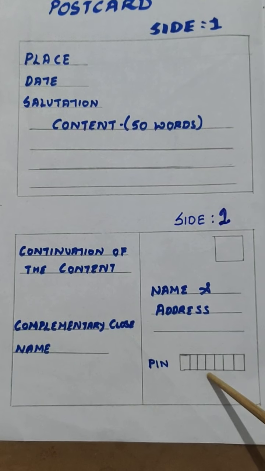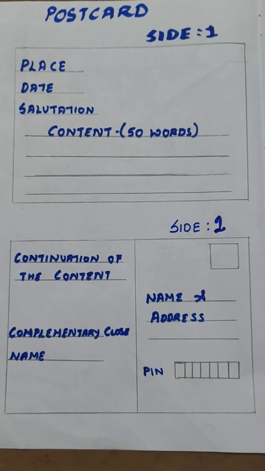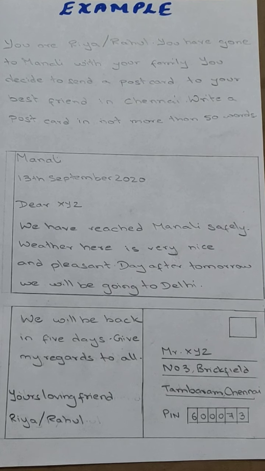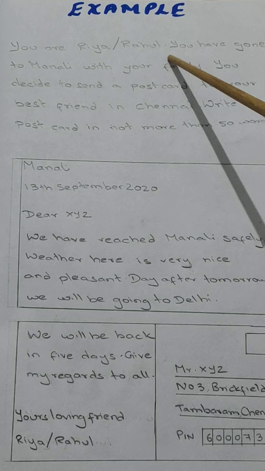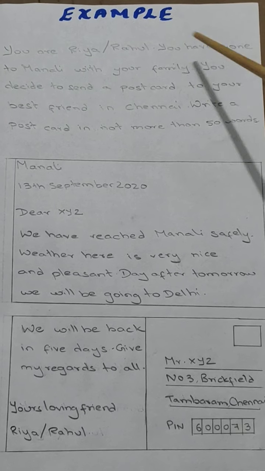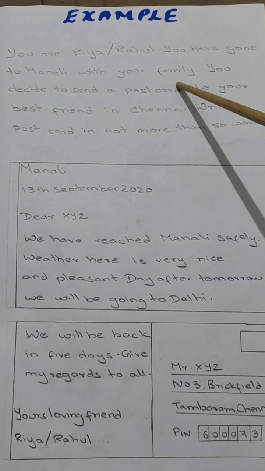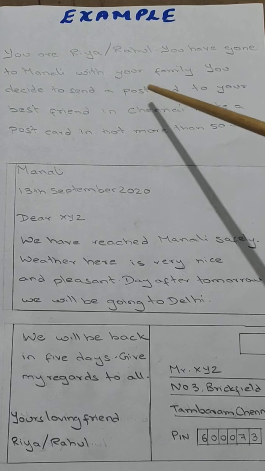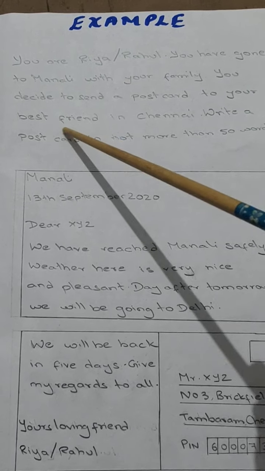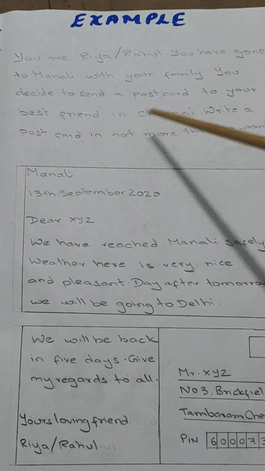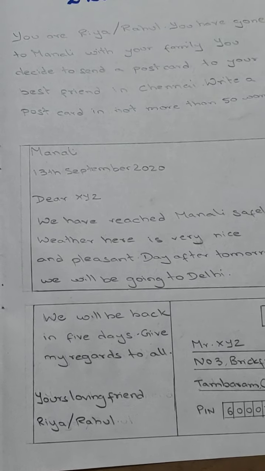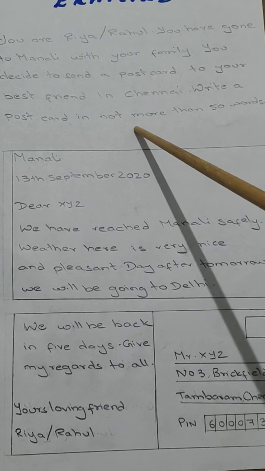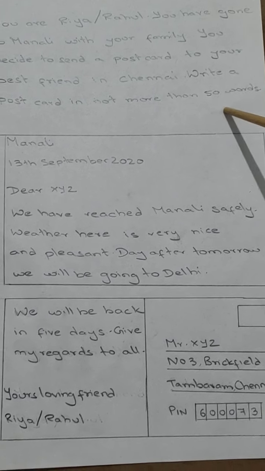So now let's come up with an example of how to write a postcard. So let me read the example for you. You are Riya or Rahul. You have gone to Manali with your family. You decide to send a postcard to your best friend in Chennai. Write a postcard in not more than 50 words. So as I said, a postcard should consist of not more than 50 words.